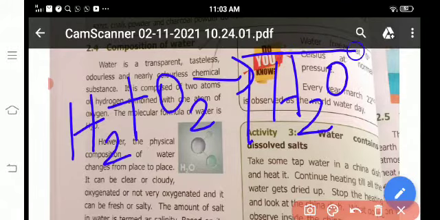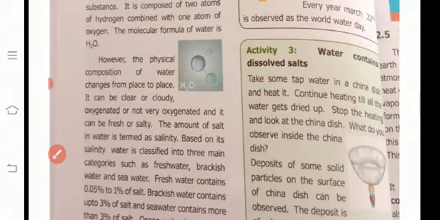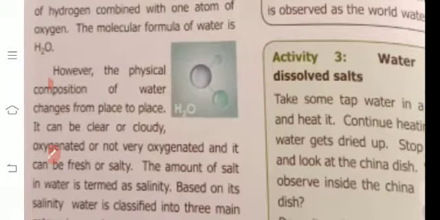This is the water molecular formula, H2O. Here we have an H2O diagram. See this diagram.